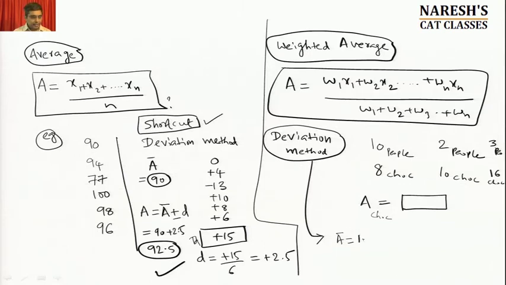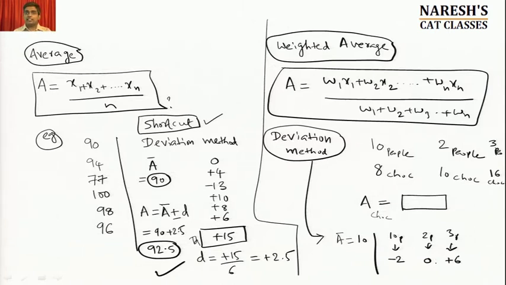If I take A bar as 10, let us see the first group of 10 people, the second group of 2 people, and the third group of 3 people. Let us see the deflection. The good thing about taking 10 is that for one group the deflection can become 0. The first group of 10 people have 8 chocolates, but the assumed average is 10, hence minus 2 is the deflection per person. The second group's deflection is 0 because assumed 10, they have 10. The third group is 16, so the deflection is plus 6.